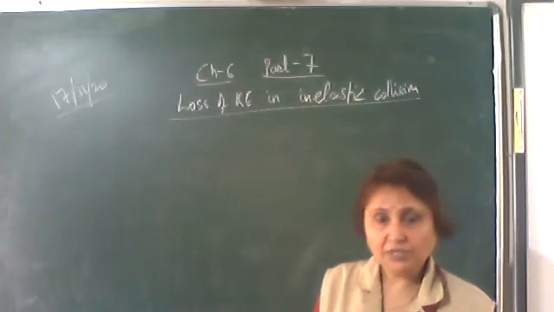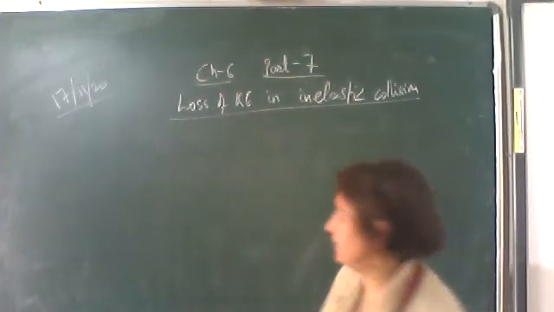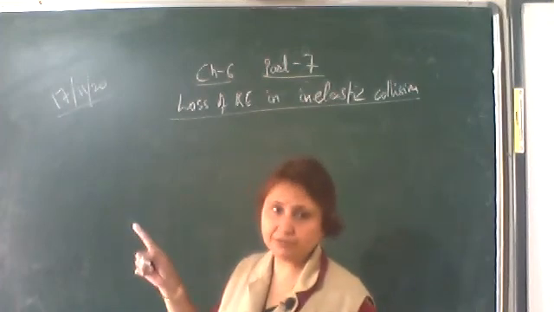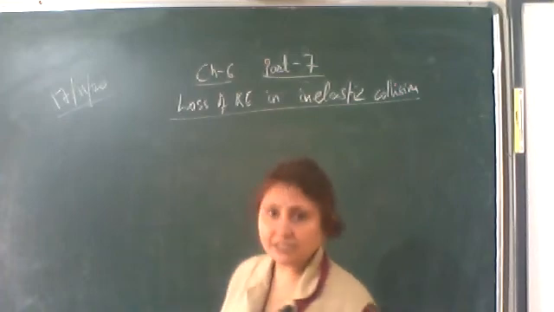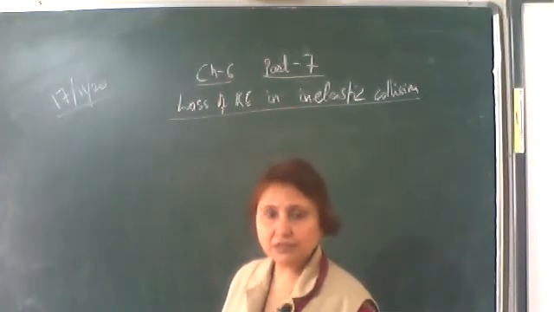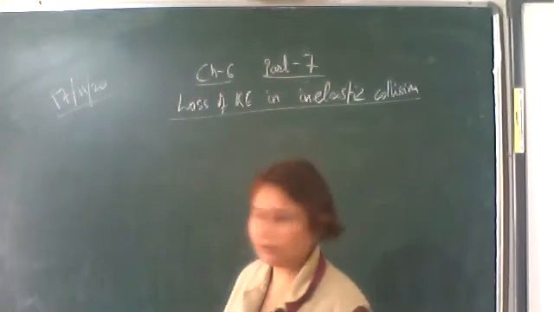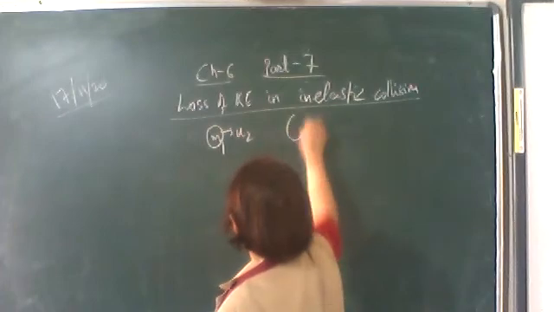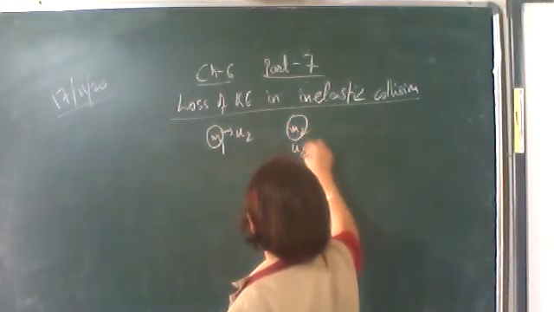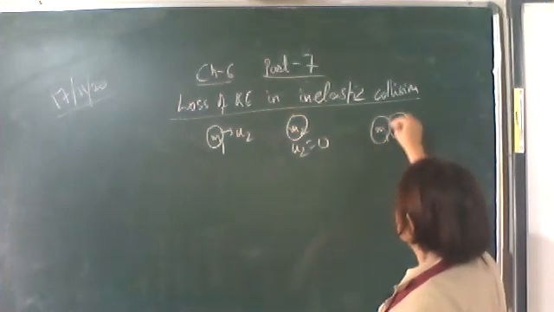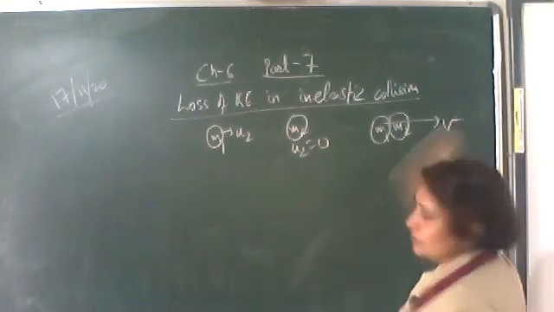Okay, so in order to simplify the equation, let us consider that the second object is at rest. Otherwise, the equation will be very long. So let us consider a very simple case in which the first body, moving with velocity u1, hits another object of mass m2, which is at rest, so u2 is equal to 0, and both the bodies stick together and move with a common velocity v.